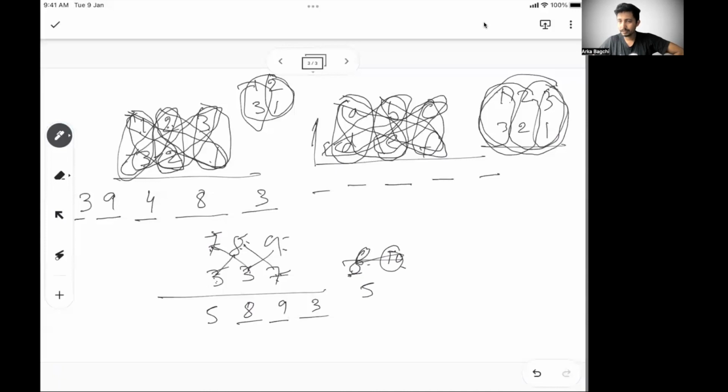The last tip is 7 3s are 21. 21 plus 5, 26. So this is my answer, 265,893. Right? So this is the way you can do it from fastest way of multiplication.